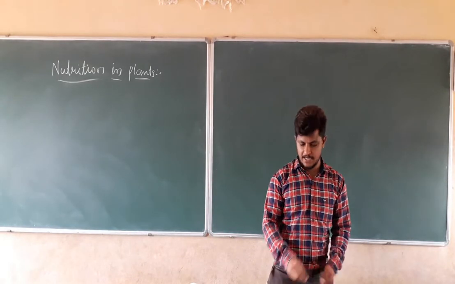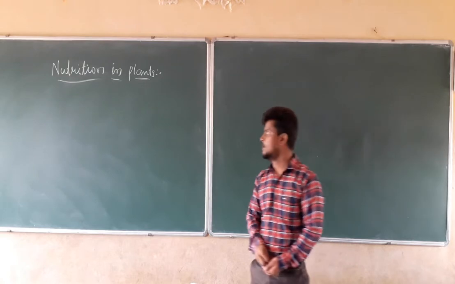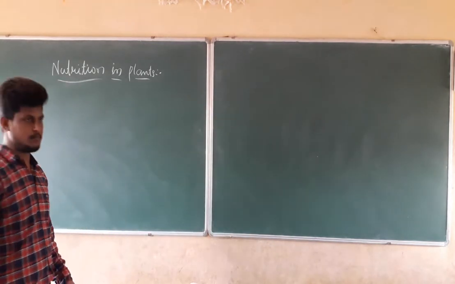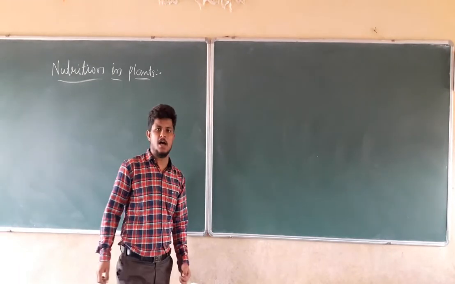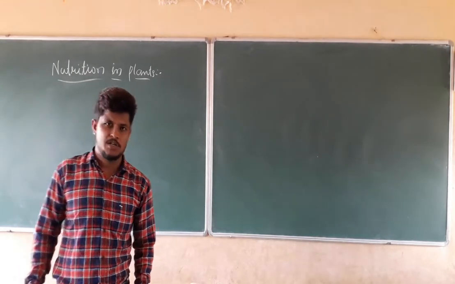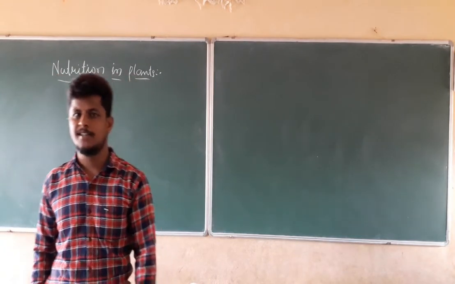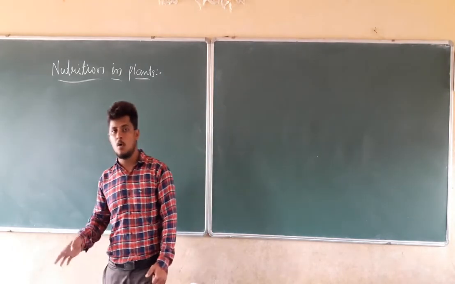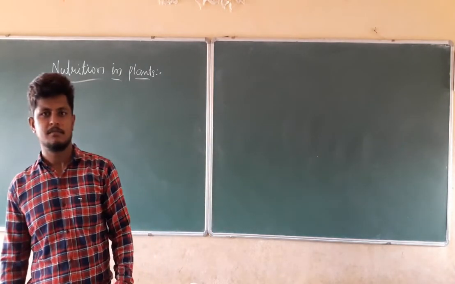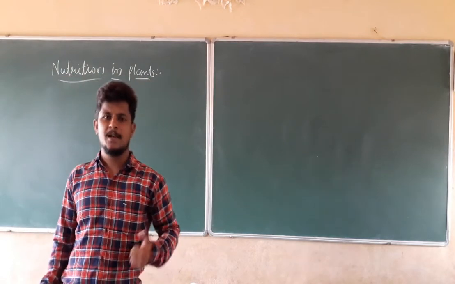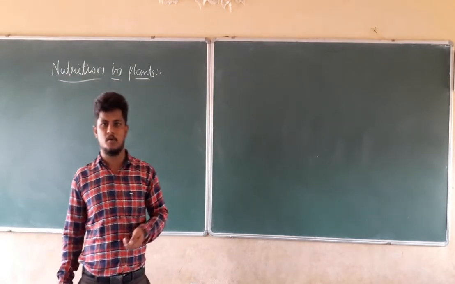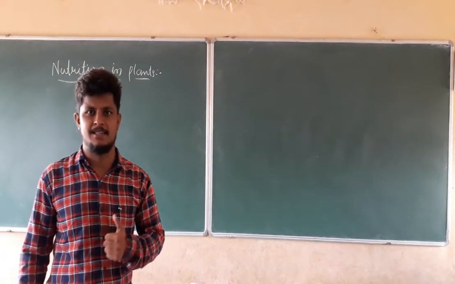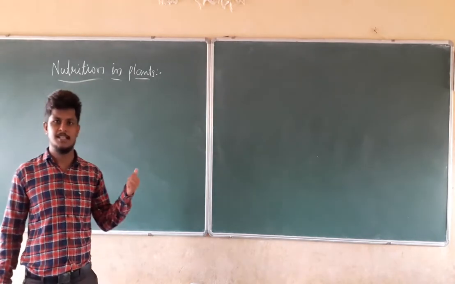In the last class, we discussed the nutrition in plants topic, and in particular autotrophic nutrition. What does autotrophic nutrition in plants mean? Plants prepare their own food. Plants synthesize their own food by themselves. That process of preparing food by themselves is photosynthesis. We discussed photosynthesis in the last class.